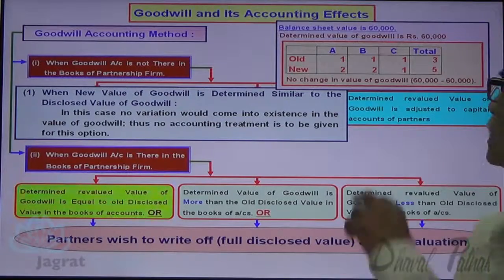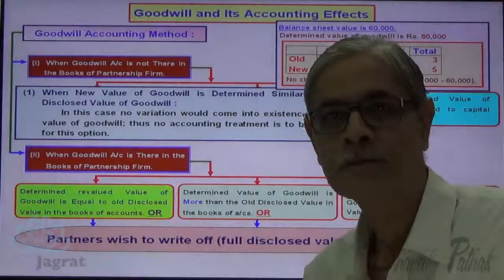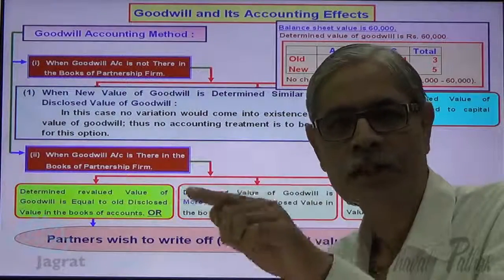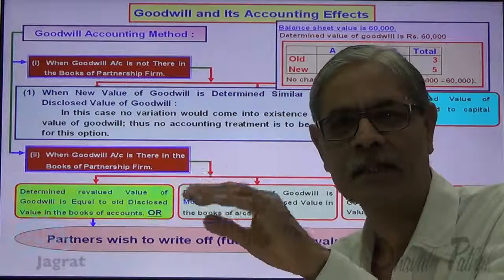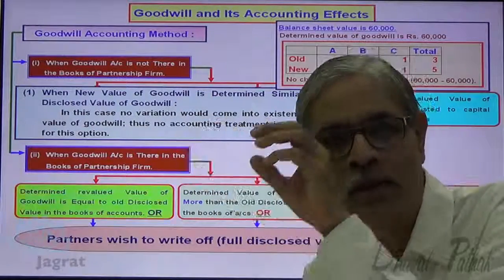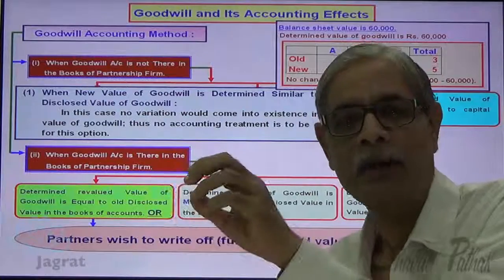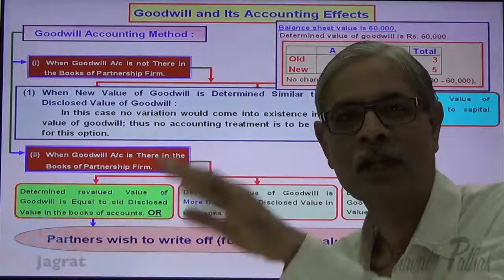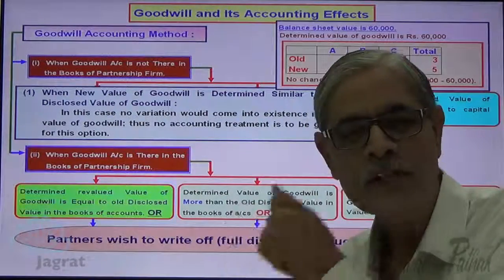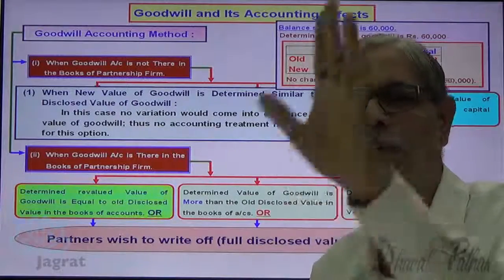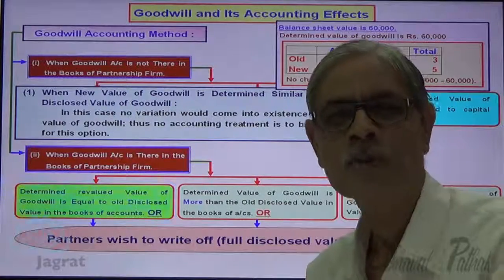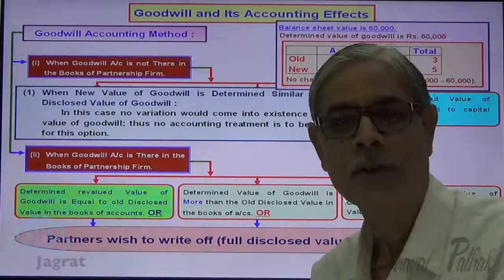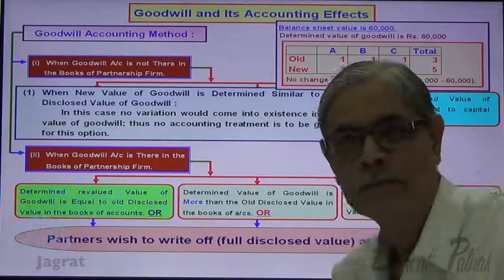But now if partners decide to write off the goodwill, what is the book value of goodwill? 60,000. What is the revaluation made? 60,000. So what is the value that is there in the books of account after revaluation? 60,000. Now I want to write off. When? After change in the profit sharing ratio. So it has to be written off in the new profit sharing ratio. So 60,000 gets written off in the new profit sharing ratio as per this option.